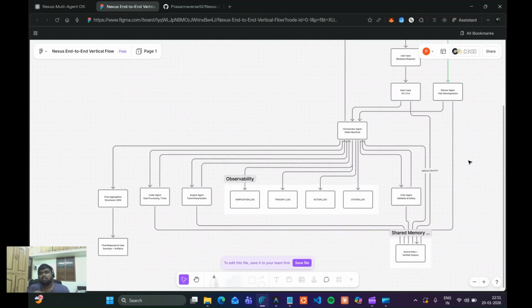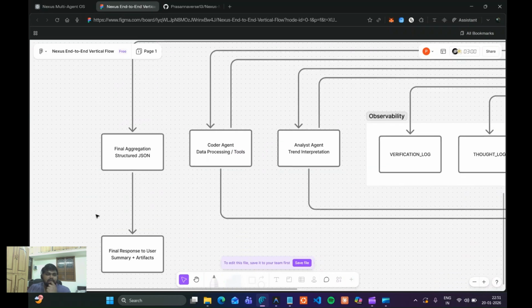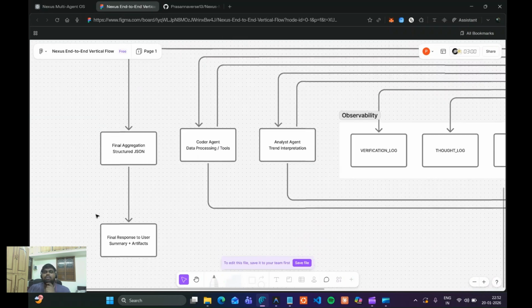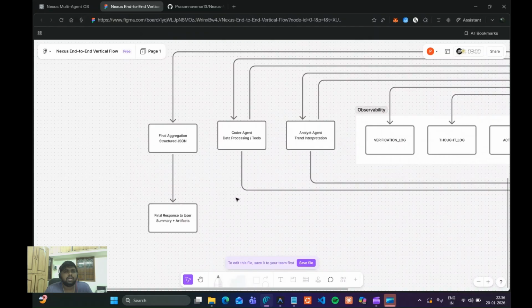If the data is missing, we bail out early, and it is a critical loop, the most important part of production safety. Here you can see the observability: the verification log, thought log, action log and system log. And you can see the agents: coder agent, analytic agent, critic agent, planner agent and orchestrator agent. Every piece of data is moved to this shared memory, and it will analyze and give the final aggregation as structured JSON output, and the final response to the user as a summary.